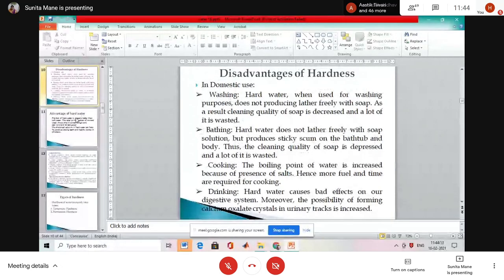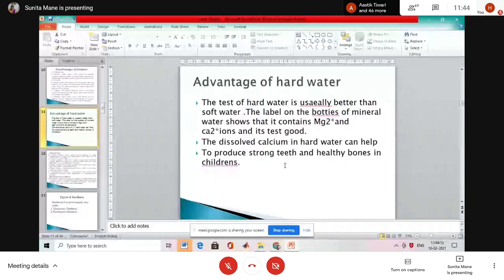But now some advantages of hard water also. What is that? The taste of hard water is usually better than soft water. The label on bottles of mineral water shows that it contains magnesium 2+ and calcium 2+ ions. It tastes good. This is an advantage also. Second, the dissolved calcium in hard water can help to produce strong teeth and healthy bones in children.